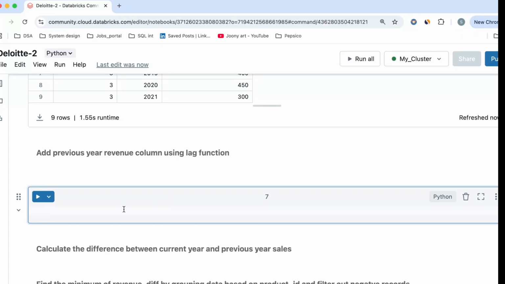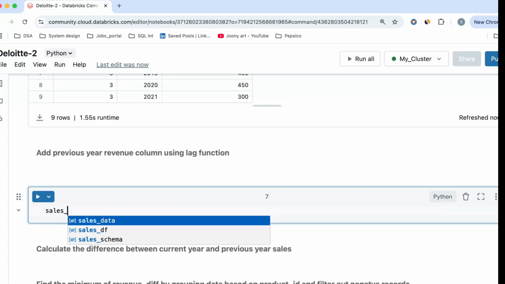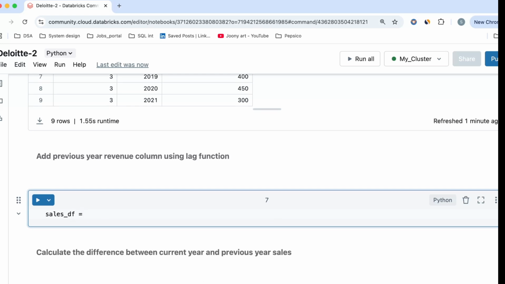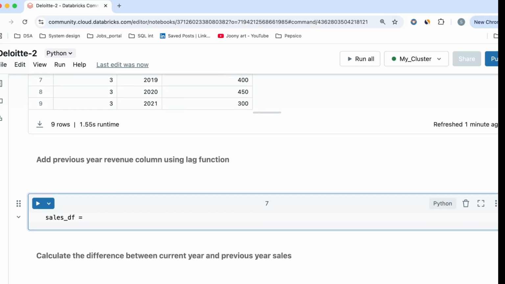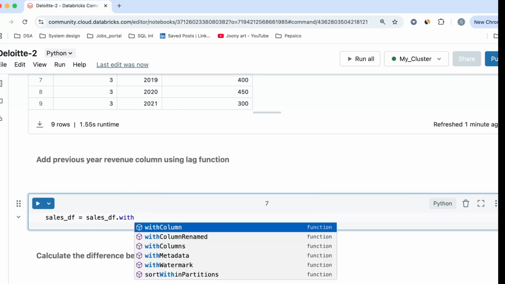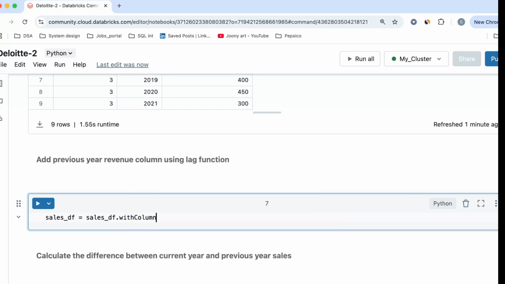Now I will go ahead and I'll create a data frame. So I'll create a sales data frame. I will go ahead and replace the sales data frame itself. In the sales data frame, I will go ahead and create a column that is my previous revenue column. So I will name this as previous year revenue. Okay. And now I have to perform the activity, right? What actions I need to perform.